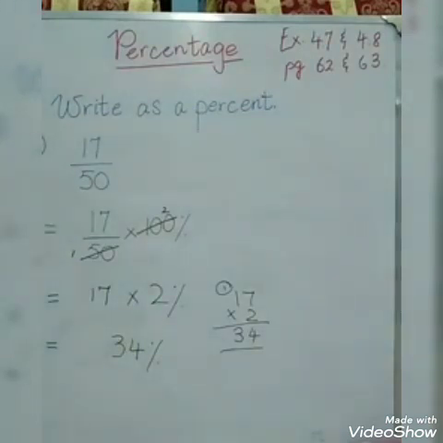I'm explaining again. 17 over 50. We have to convert it into percentage. So we will multiply the fraction by 100%. Then if we have multiples of the same number, we can cancel and then we multiply and we get our answer.